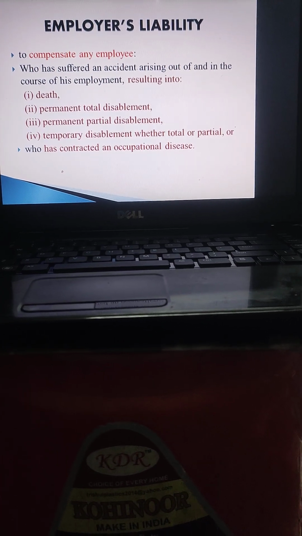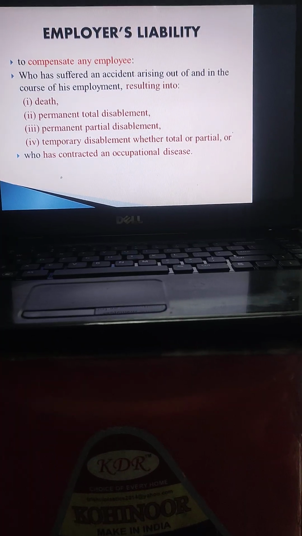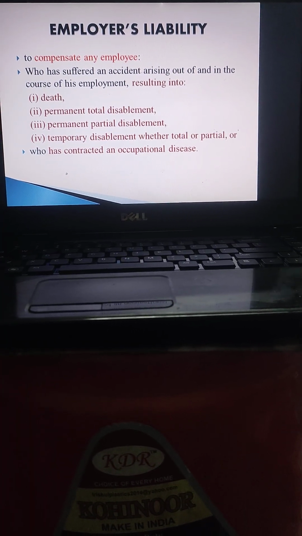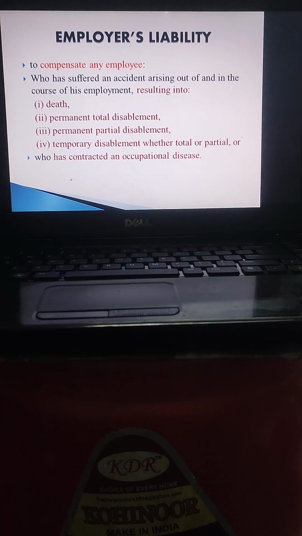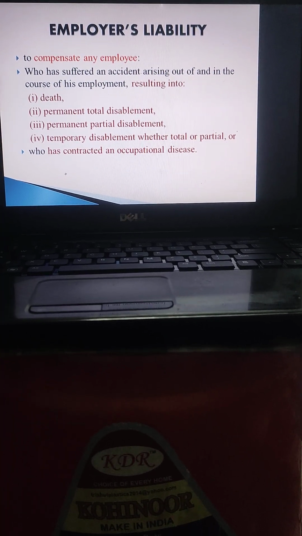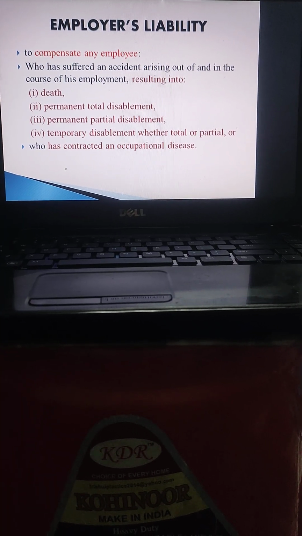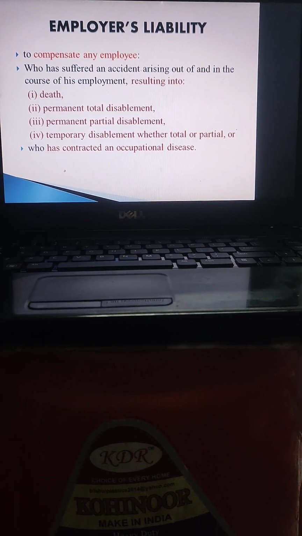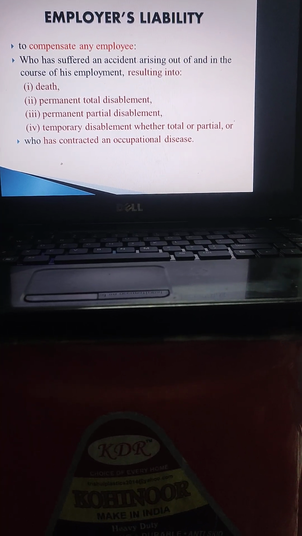So, employer's liability arises in the following circumstances: to compensate any employee who has suffered an accident arising out of and in the course of employment resulting into death, permanent total disablement, permanent partial disablement, temporary disablement, whether total or partial, or who has contracted an occupational disease.